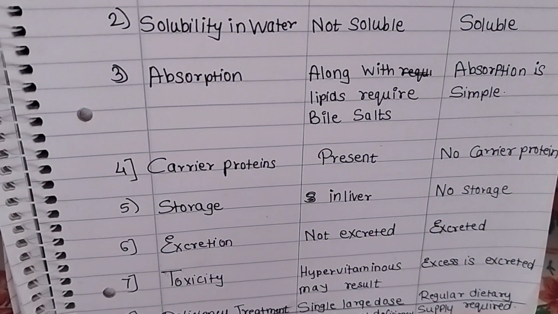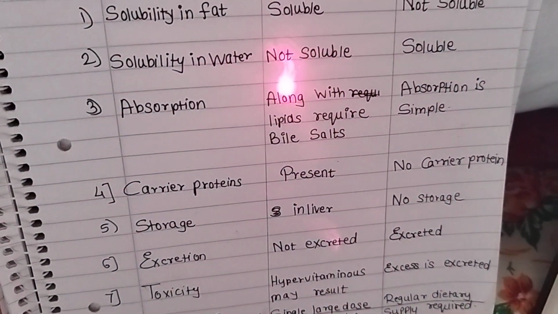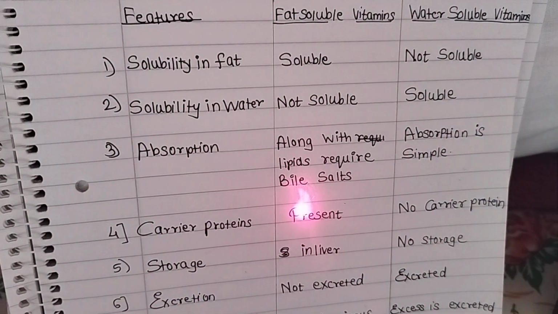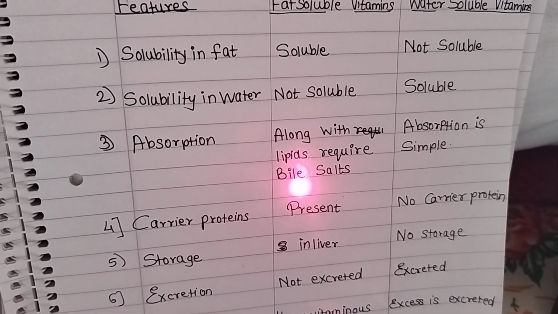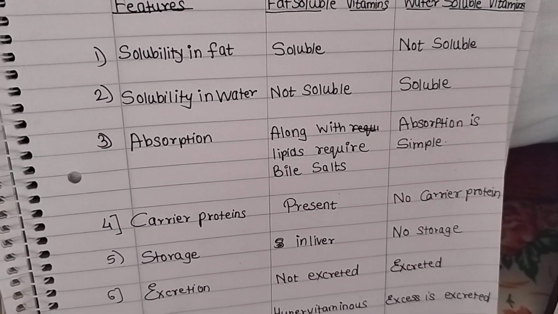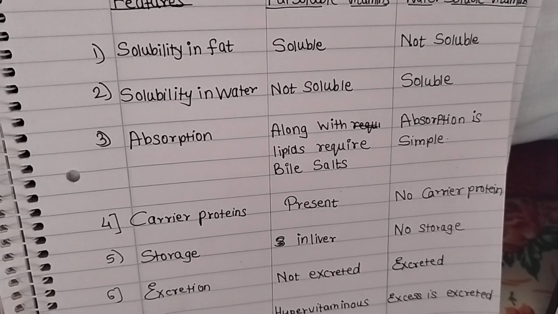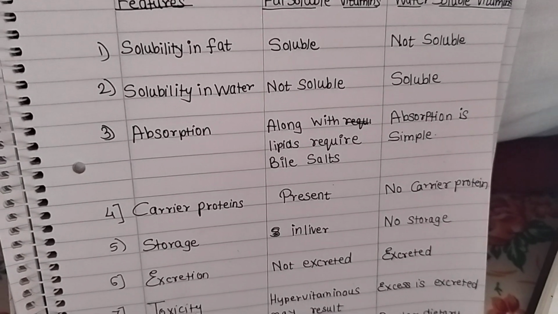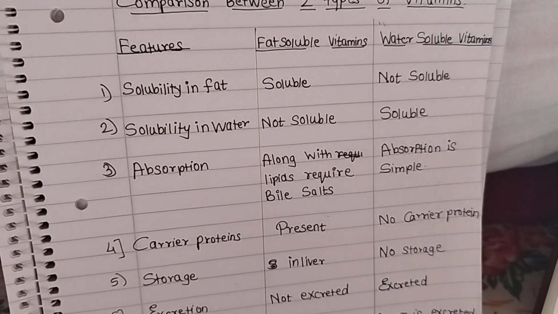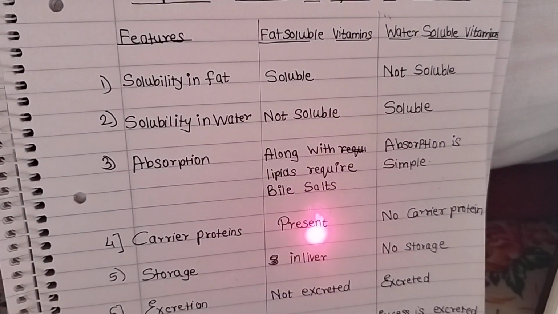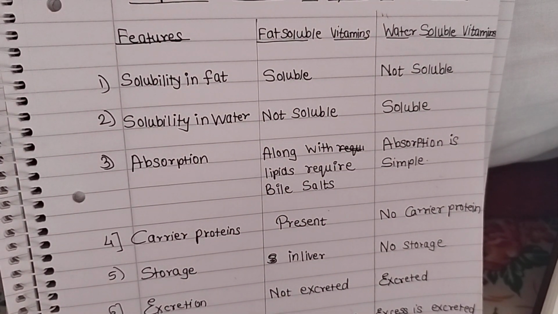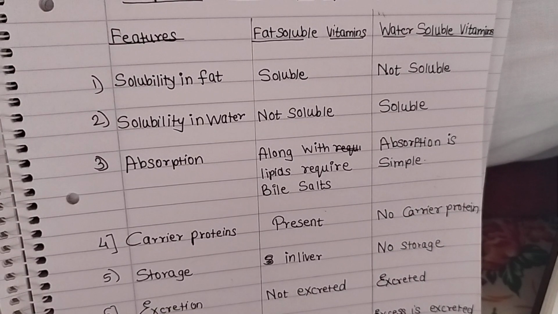Carrier proteins are required for fat soluble vitamins, whereas there is no requirement of carrier proteins in water soluble vitamins. You can see over here carrier proteins are present for fat soluble vitamins, whereas there are no carrier proteins over here.